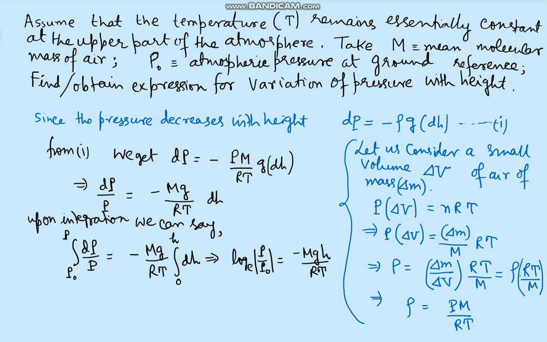So P by P naught is e to the power of the other quantity. So we have P is equal to P naught e to the power minus MgH divided by RT. This is the expression which shows how the pressure changes with height, assuming that the temperature at the upper atmosphere remains constant and capital M is the average molecular mass of air. Thank you.